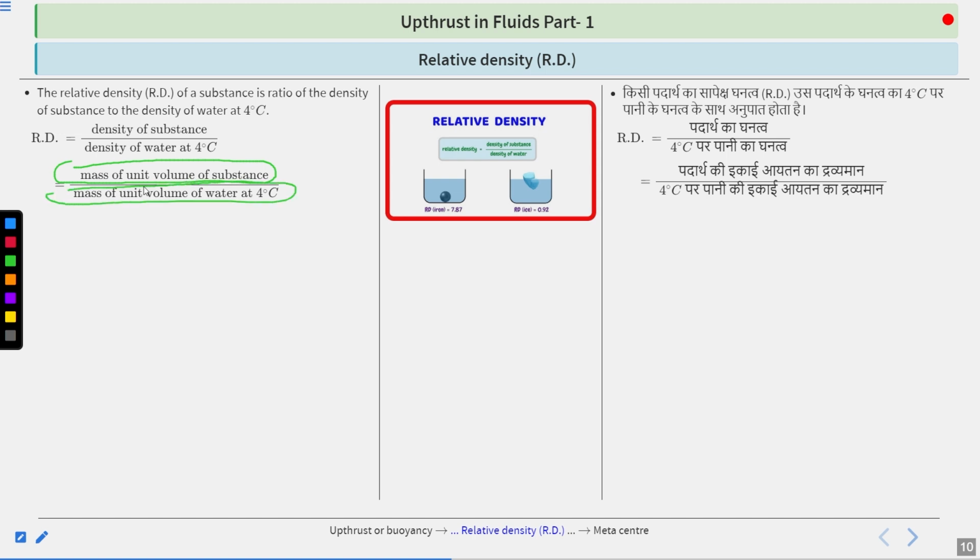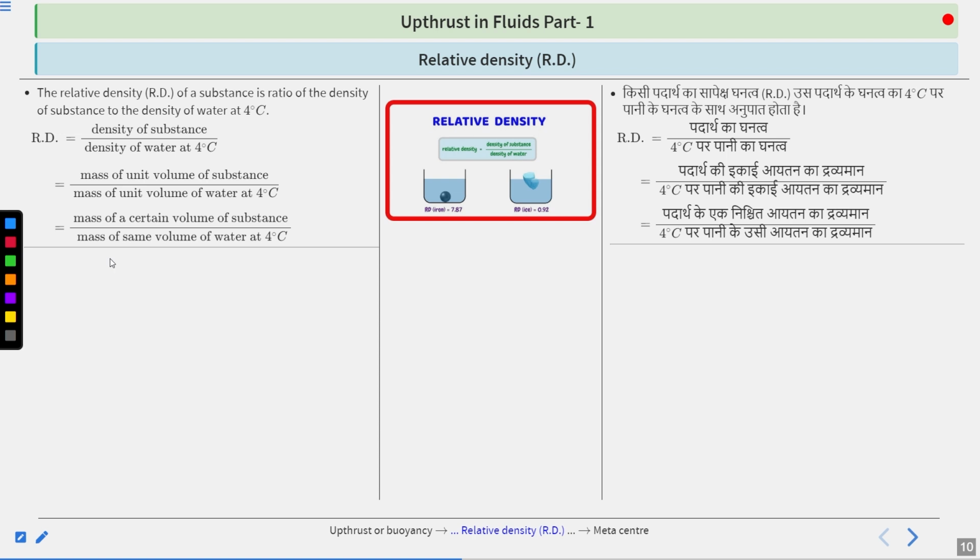Because as we know, density is mass per unit volume, whether we write it as density of substance by density of water at 4 degrees Celsius, or mass of unit volume of substance by mass of unit volume of water at 4 degrees Celsius, they are both the same. There is no difference. Got it? It equals the mass of a certain volume of substance by the mass of the same volume of water at 4 degrees Celsius. There is no difference in them.